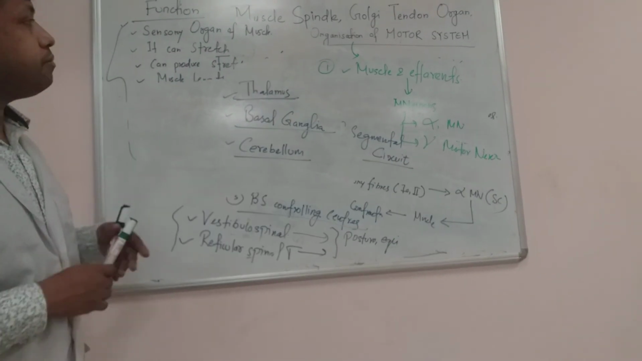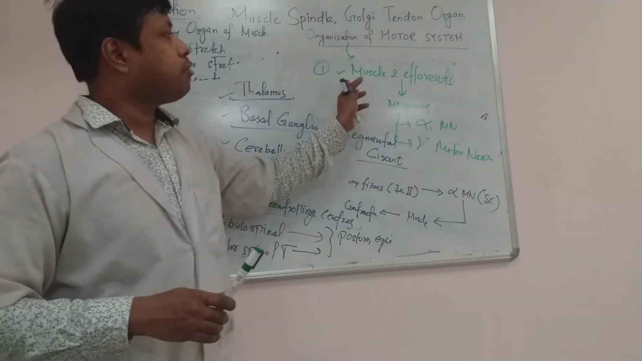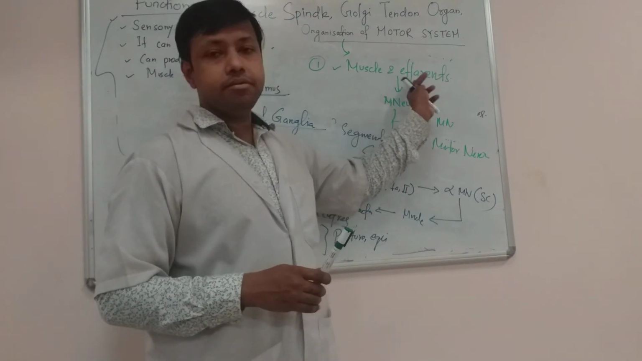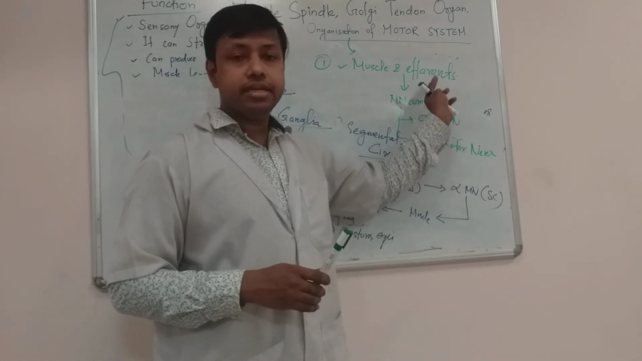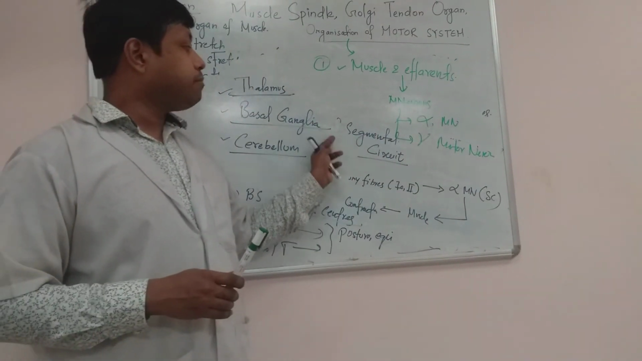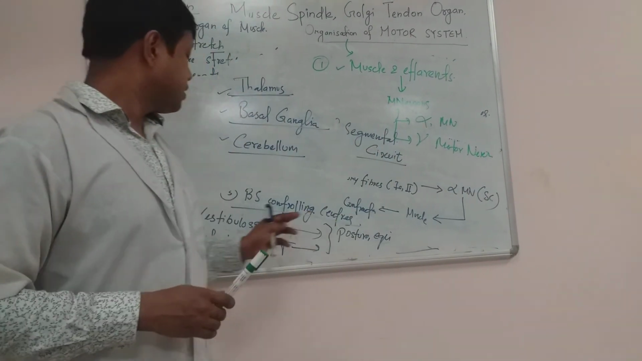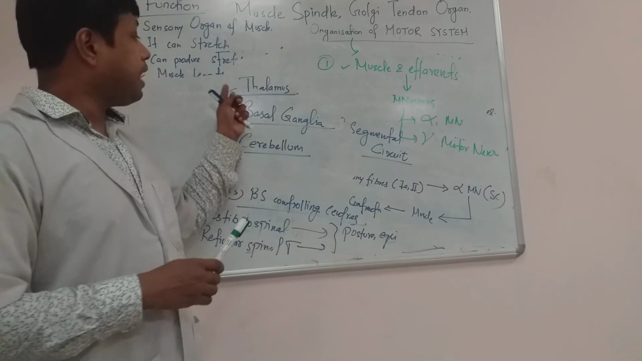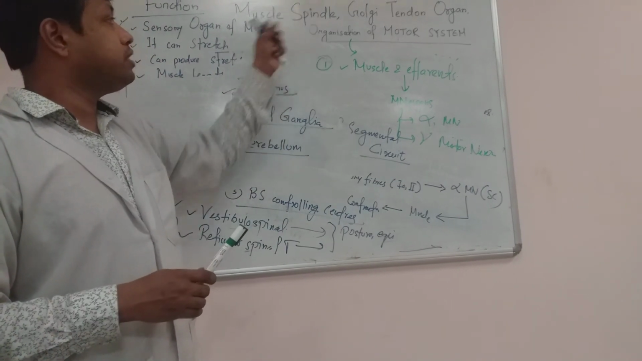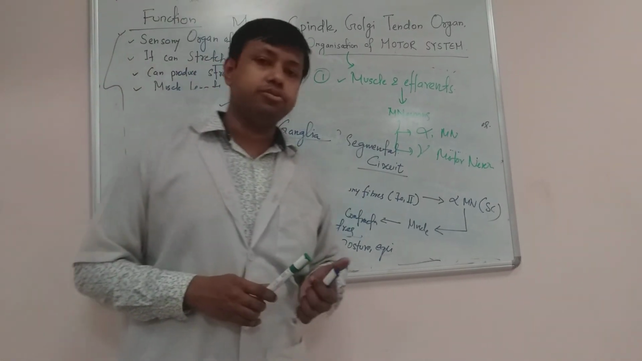So these are the various components of the organization of the motor system: muscles and their motor neurons, the spinal segmental circuit, brainstem controlling centers, thalamus, basal ganglia, and cerebellum. They together form the organization of the motor system.